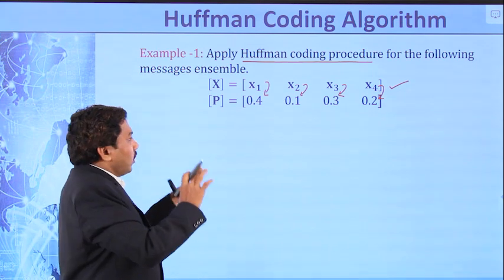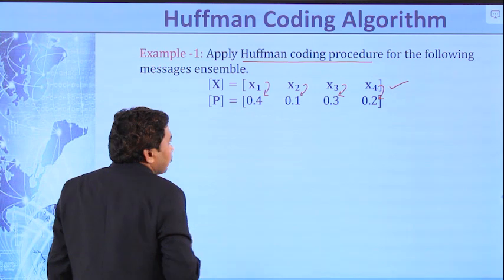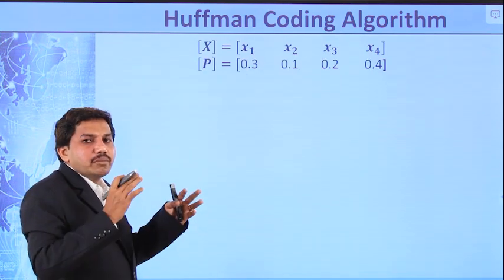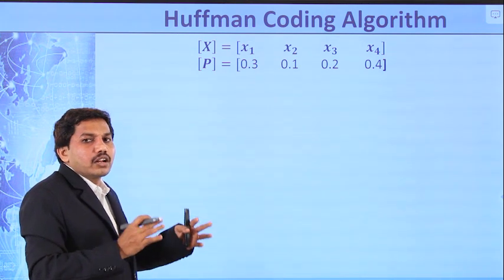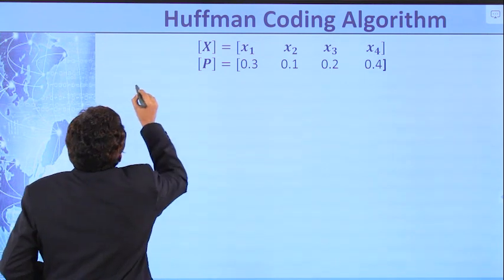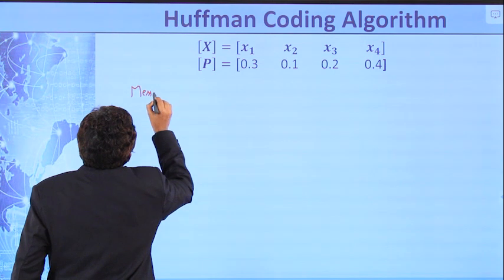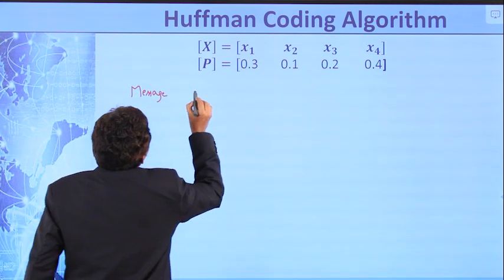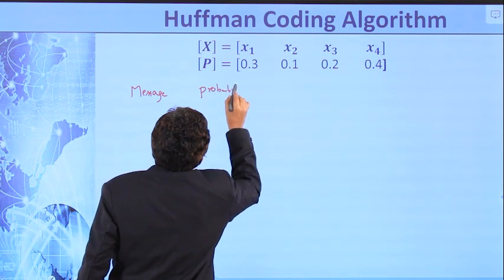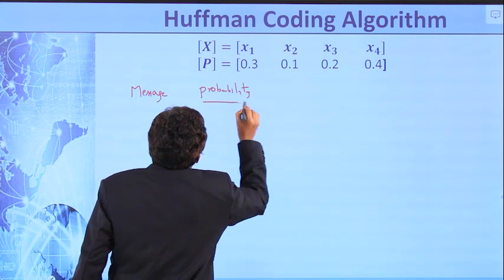The first step in the Huffman coding algorithm is to arrange all the messages in the order of decreasing probabilities. The first column is the message, the second column is the probability. So write in decreasing order.